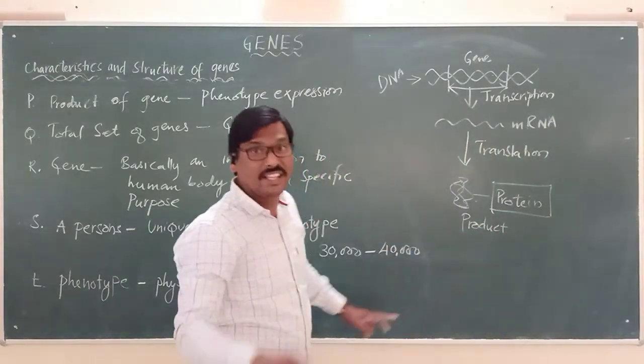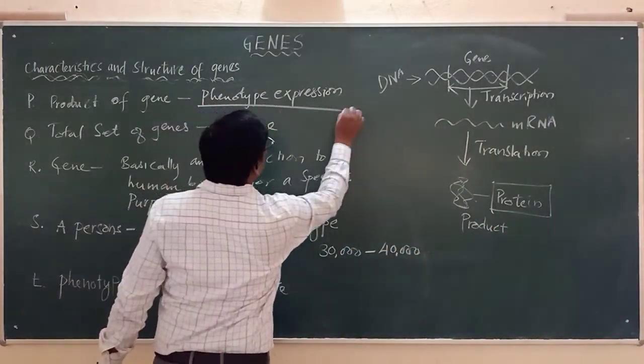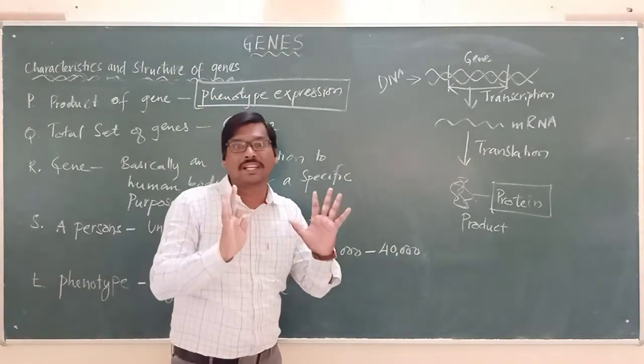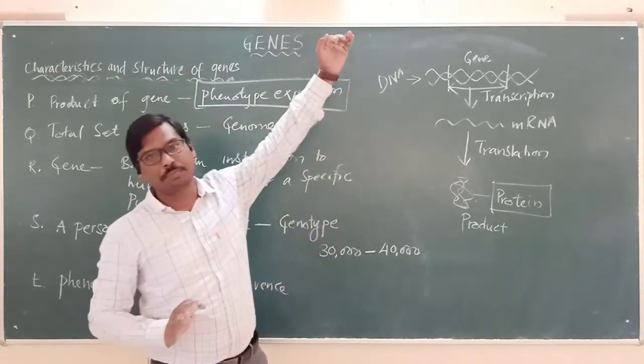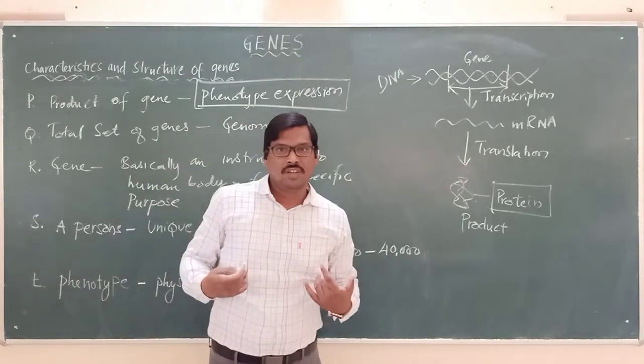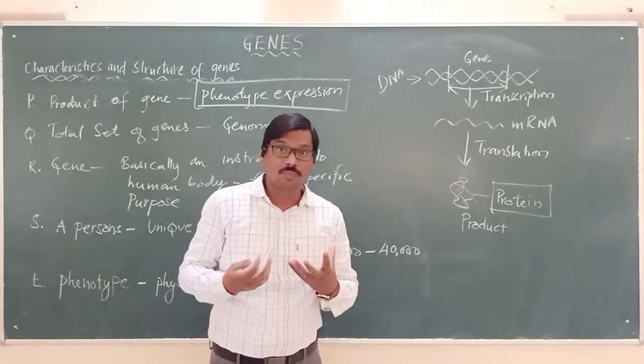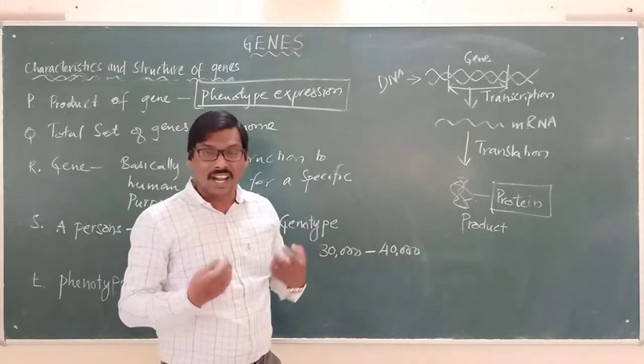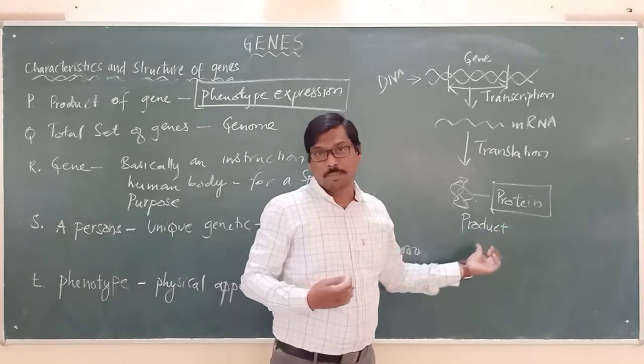This protein is responsible for phenotype expression. Phenotype means observable characteristics, like the height of a person, color of the skin. These are all observable characteristics. So those observable characteristics are under the control of the protein, the product.